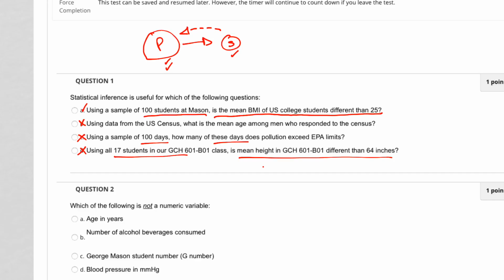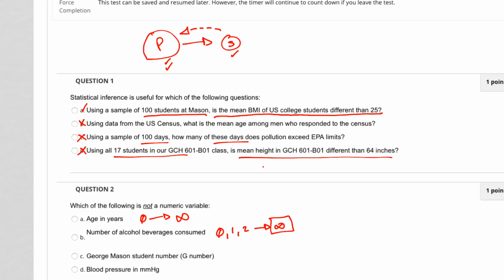Okay, number 2, which of the following is not a numeric variable? Age in years is numeric because you can go from 0 years to infinity if you want to live forever, but usually in the 70s or 80s here in the US. Number of alcoholic beverages. So you can have 0, you can have 1, you can have 2, all the way to infinity. So that's numeric. I hope you're not reaching infinity.